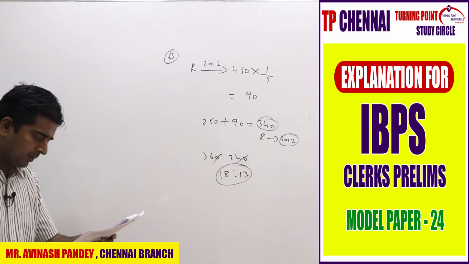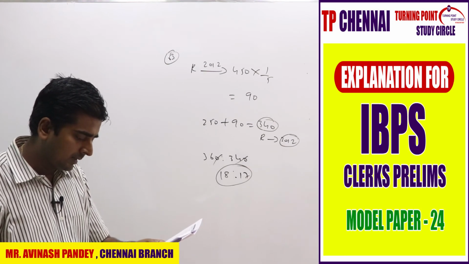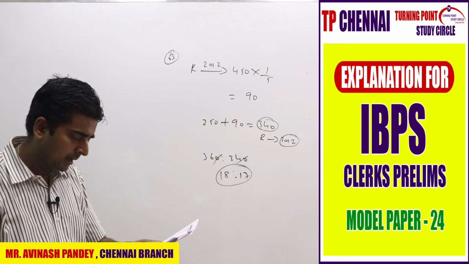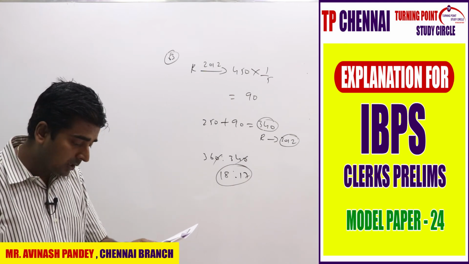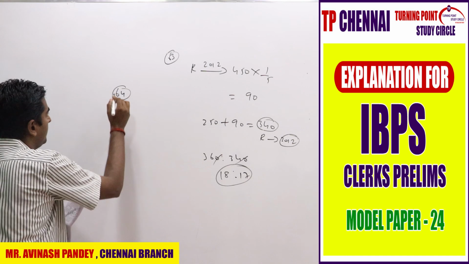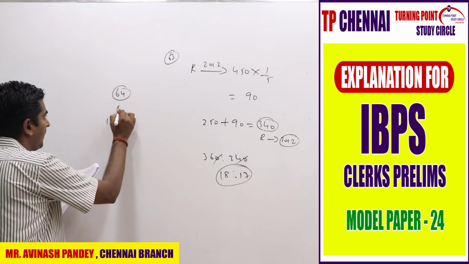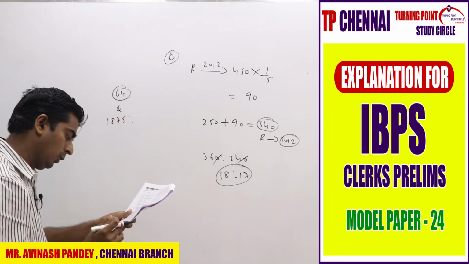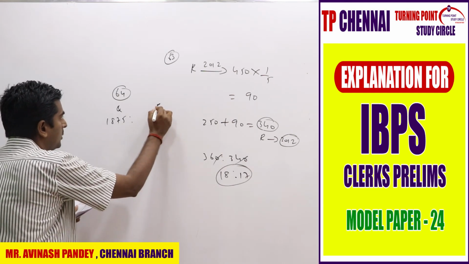Okay. Last one, 64. The average of students in college Q from all the years is what percent less or more than the average students in college R from all the years together, right? So when you add Q for all the years, how much will you get? You will get 1875, right? This is Q. Q for all the years is what percent more or less than the average students from R. So when you add R also, how much will you get?